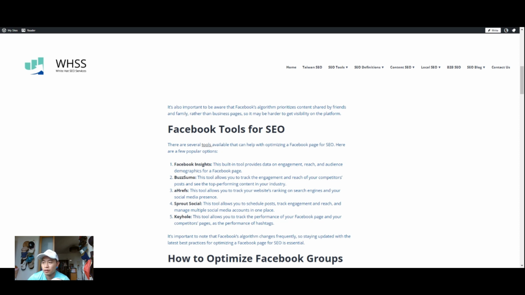Another one is called Keyhole. Yeah, this will be great for competitor analysis, and also looking at your hashtag performance. Another tool that's very niche for that. I'm sure there are a lot of social tools. Definitely share if you have some in the comments below, and I would be happy to look into them as well.